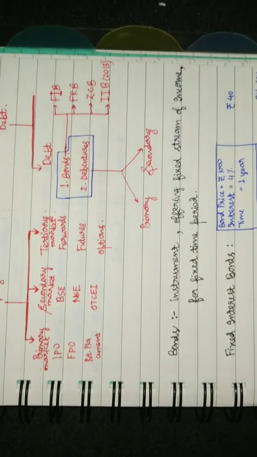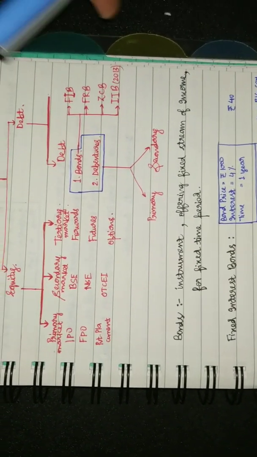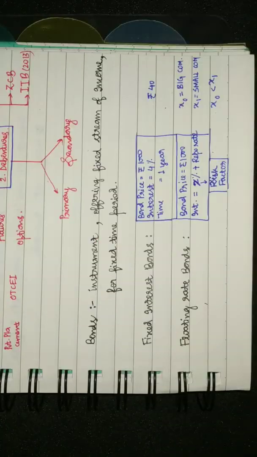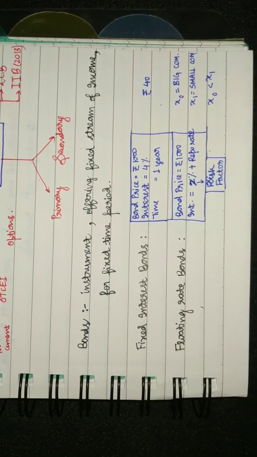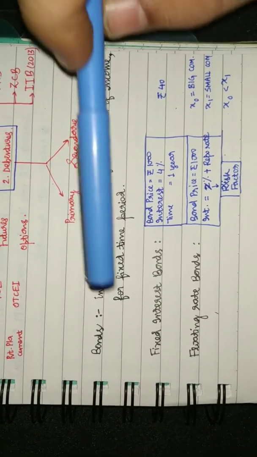Profit is the key term in shares. The second difference between shares and bonds is that bonds have a fixed stream of income for a fixed time period.